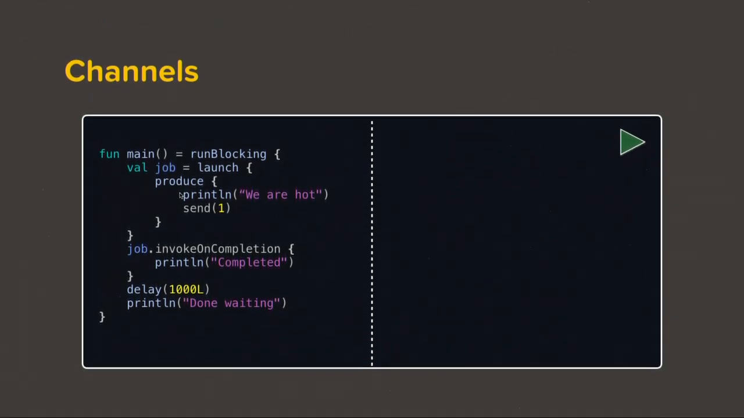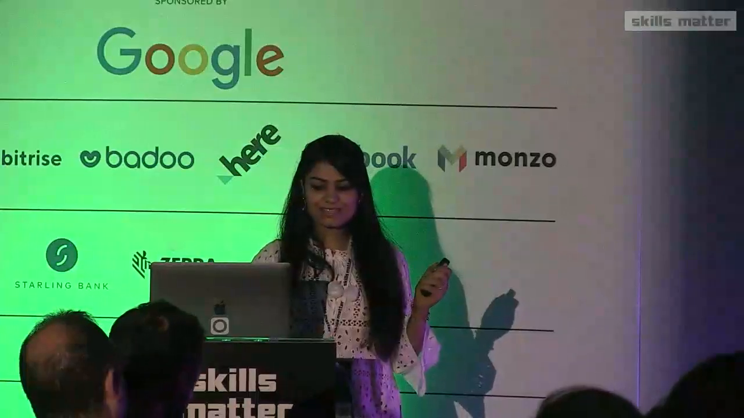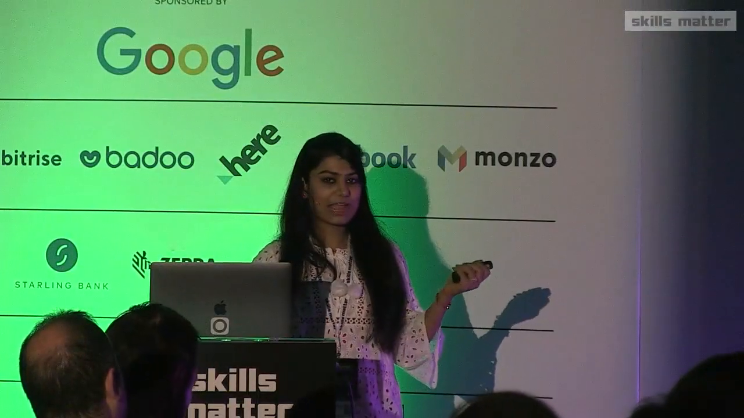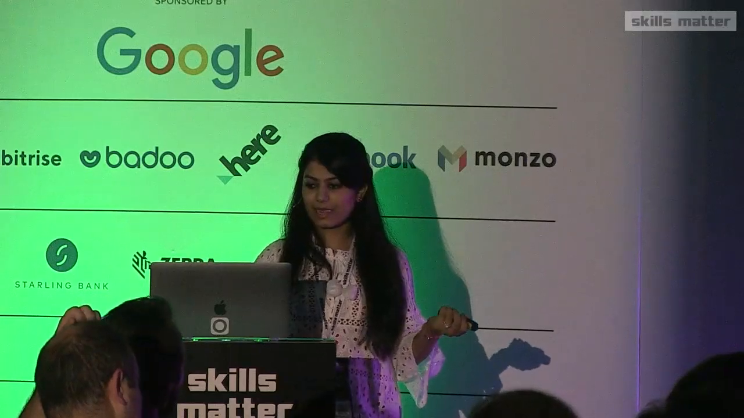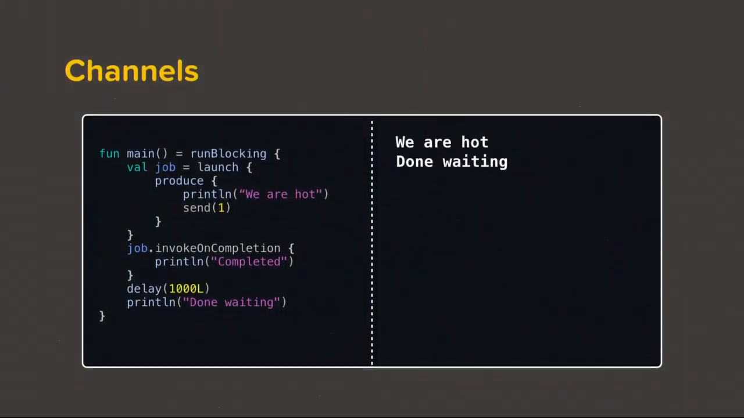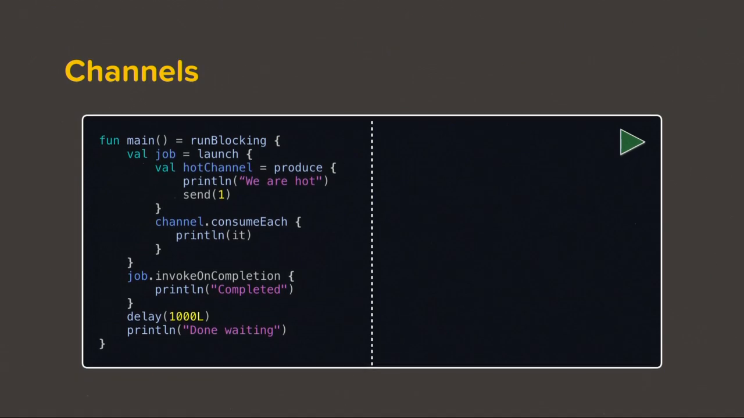One thing important to note over here is that we're actually not yet consuming this channel. And still, you see, even though we are not consuming anything from this channel, still "we are hot" is printed. Still there is a coroutine running at the other end. Still the channel is open. So this is why channels are hot. Even though we are not consuming them, they're still running. So let's try to consume it this time.